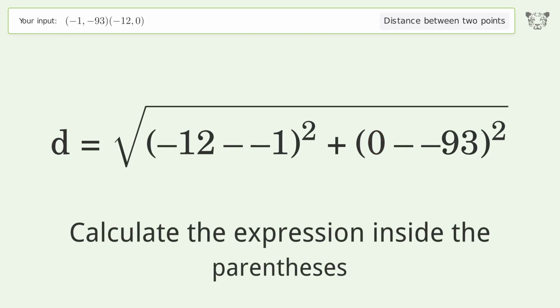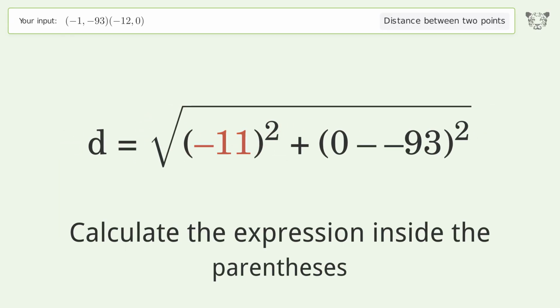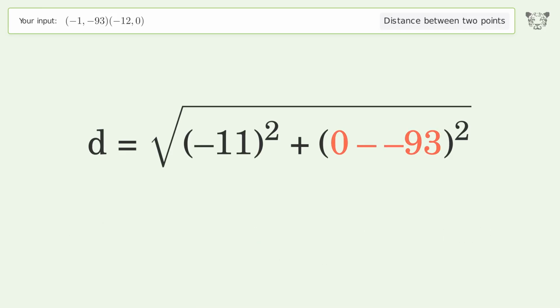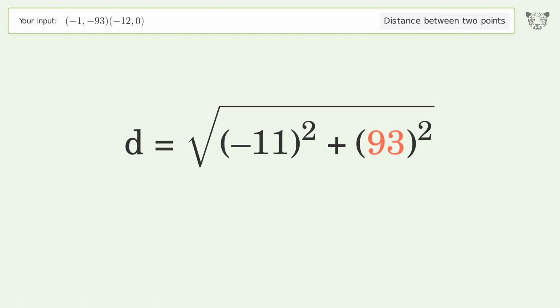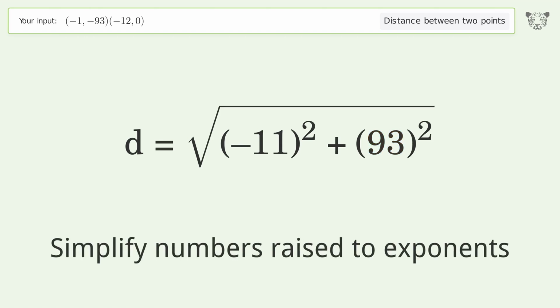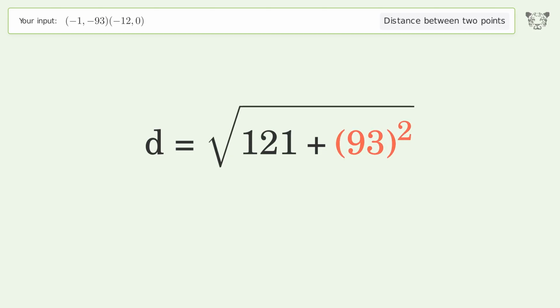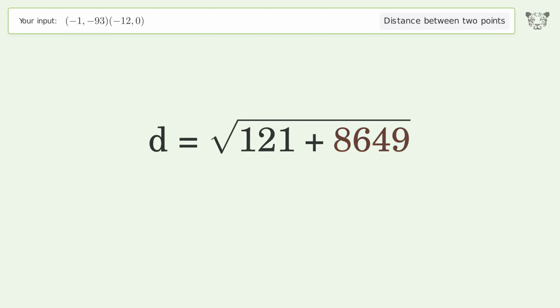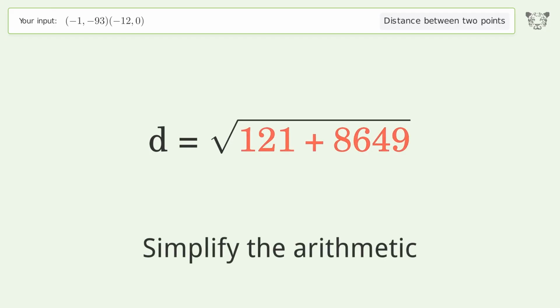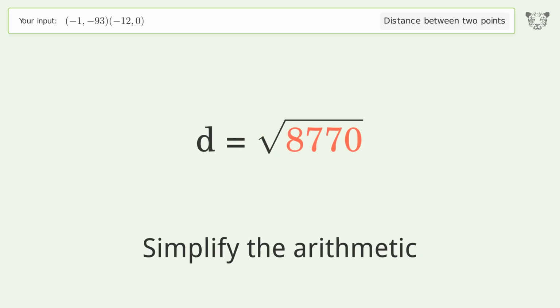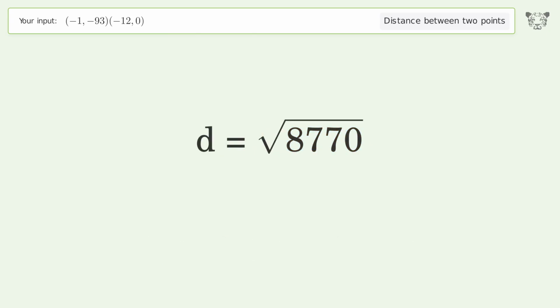Calculate the expression inside the parentheses. Simplify numbers raised to exponents. Simplify the arithmetic. And so the distance between the 2 points is the square root of 8,770, or 93.648.